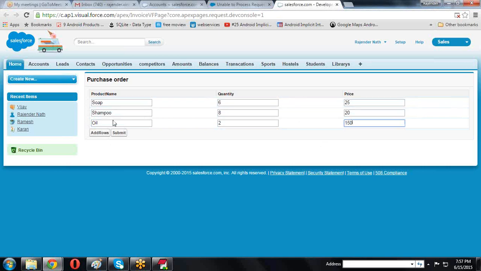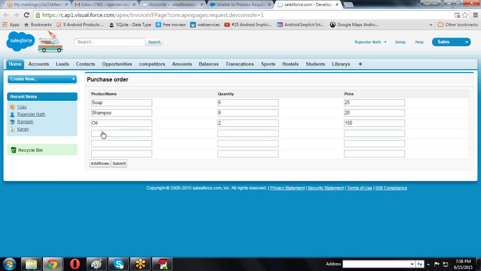Now I am purchasing some more items also. Here if I click the add rows, three more rows are added.